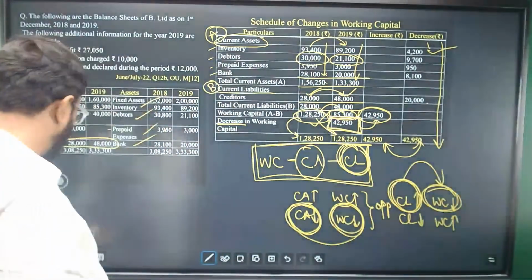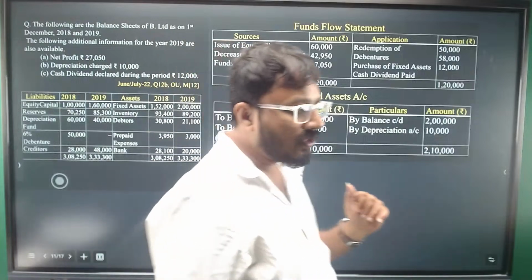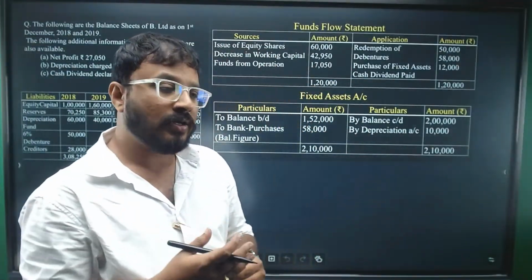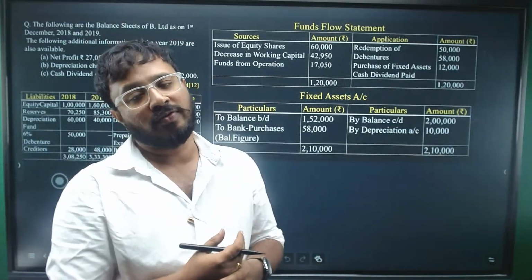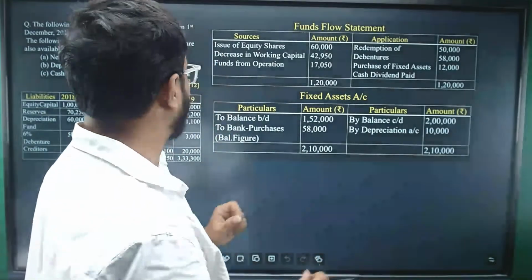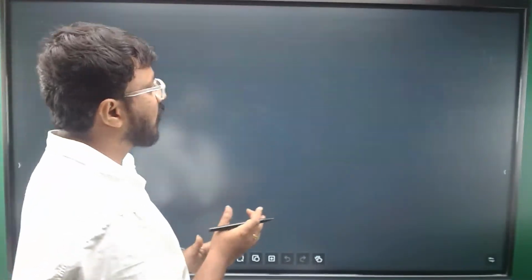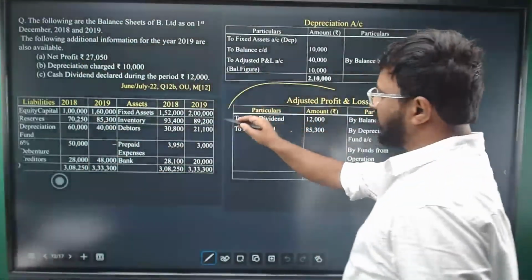Now, the important area here is calculation of funds from operation. As I was mentioning, we will be going as per adjusted profit and loss method. It is very simple. Adjusted profit and loss method. Observe here, it is here.